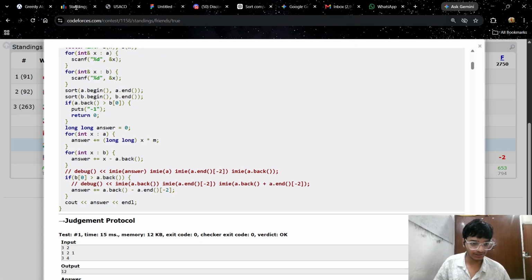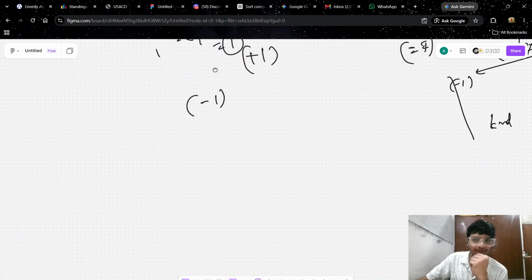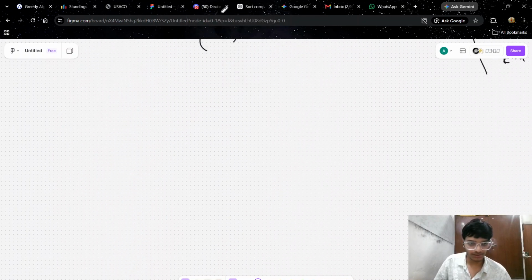The same situation, if they are not equal, that means it is greater than that. So what we will do is a dot back minus a dot end of minus 2, that is remove that element and then put the total thing overall. Wait, I think you may not get that greater one. So let us suppose this is 0 and then 1 and 2, 2 and then 3.